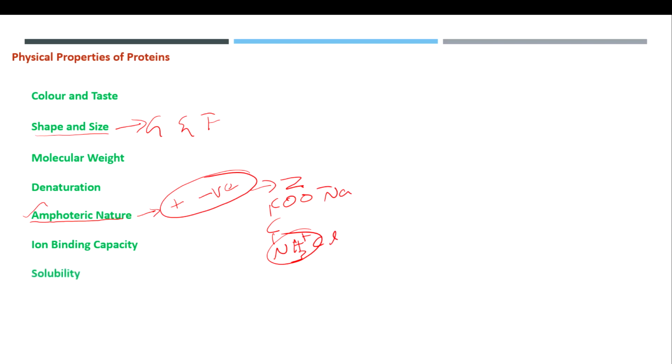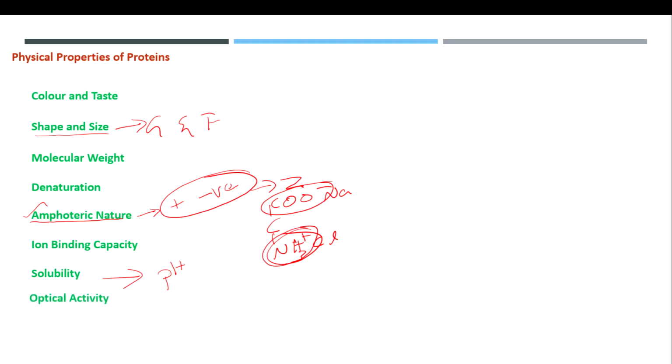Next one is solubility. The solubility of proteins is purely influenced by the pH, because increasing pH will increase the negative charge, while decreasing pH will increase the positive charge. So based upon the pH, the solubility will vary.